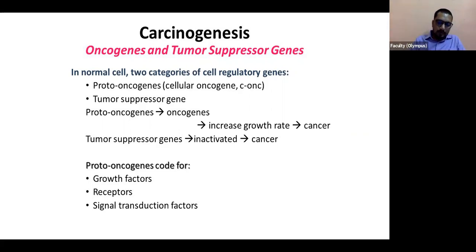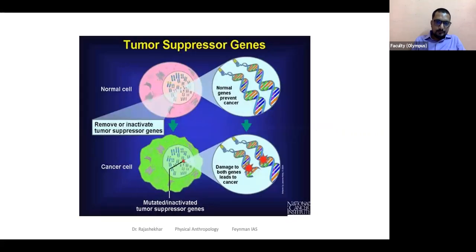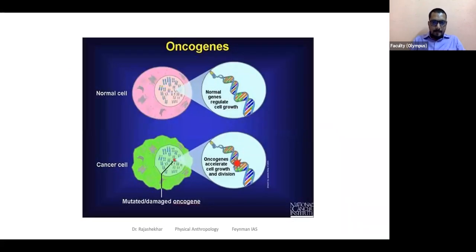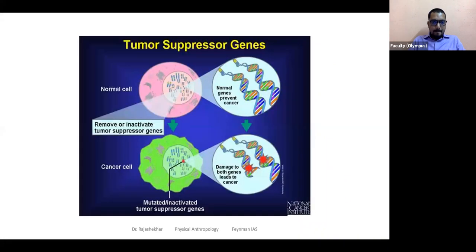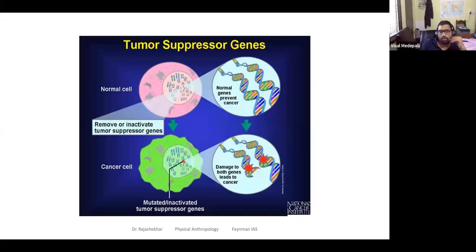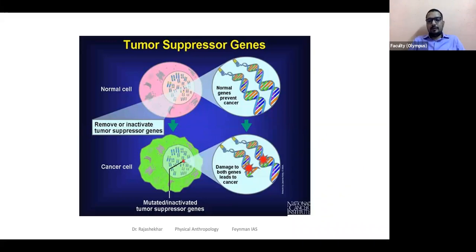I'll give you one example of tumor suppressor gene here. Sir, are these both present by default in our body? Yes, they are there. Their job is to control this process, but unfortunately, they get mutated. So they are part of our body.